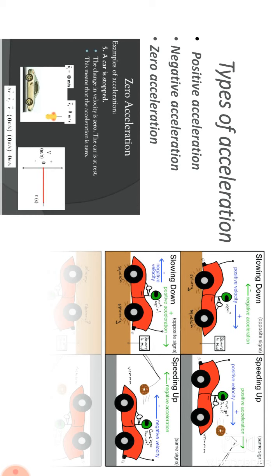In zero acceleration examples, a car is stopped, the change in velocity is zero. The car is at rest, it means the acceleration is zero. If there is no acceleration, it is also called zero acceleration. This means that the acceleration is zero.